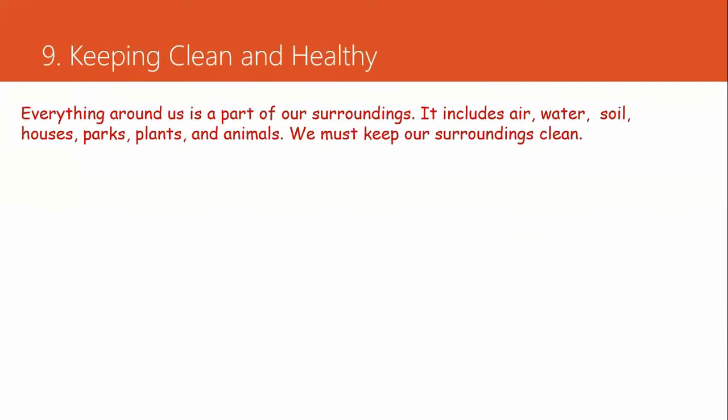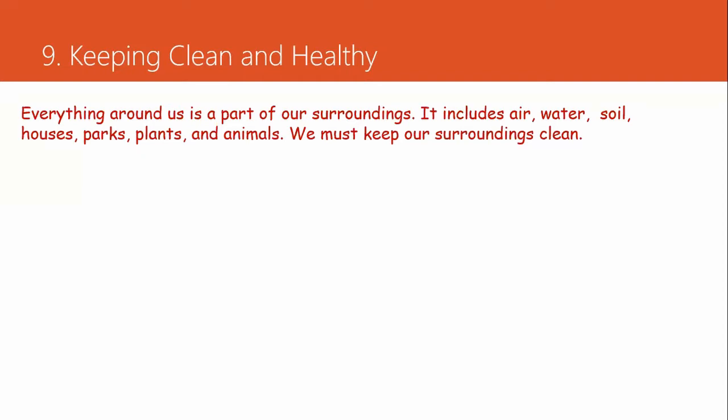Everything around us is a part of our surroundings. Maybe trees, plants, animals, human beings, all these are part of our surroundings. It includes air, water, soil, houses, parks, plants, and animals.